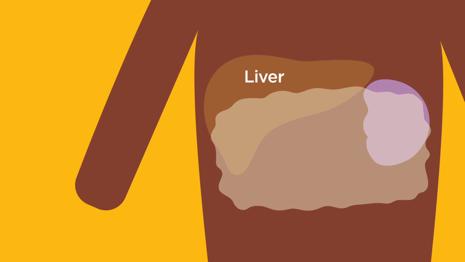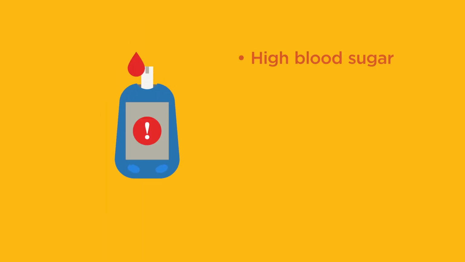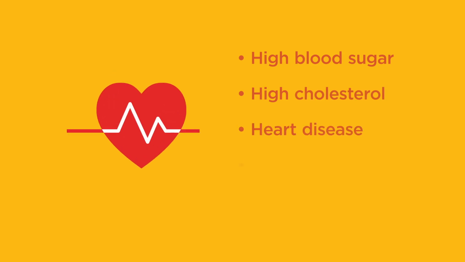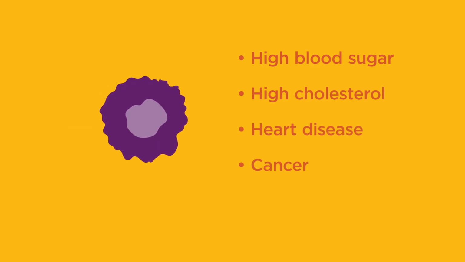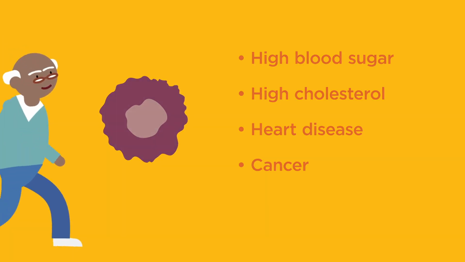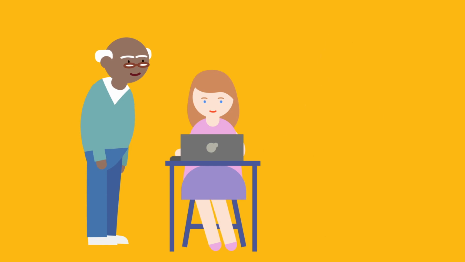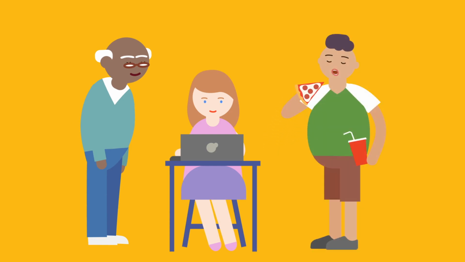The fat surrounding the major organs in your belly, like your liver and spleen, is called abdominal fat. Abdominal fat is more dangerous than other types of fat. It can cause high blood sugar, high cholesterol, and heart disease, and it can even increase your risk of certain types of cancer. Having too much abdominal fat is called abdominal obesity. Older age, not having an active lifestyle, and eating foods that aren't healthy increase your risk for abdominal obesity.